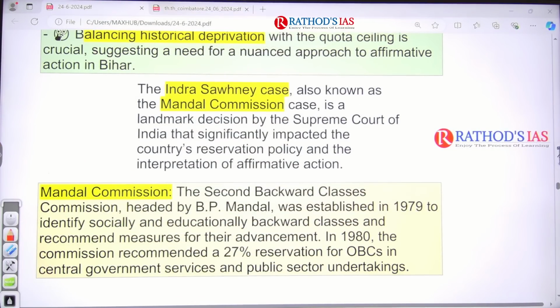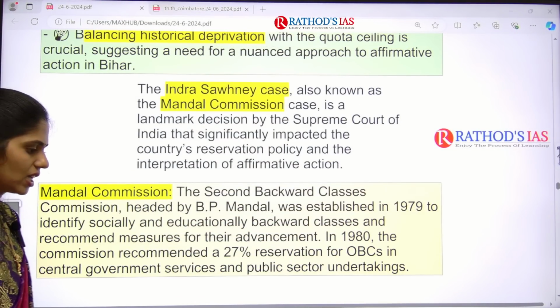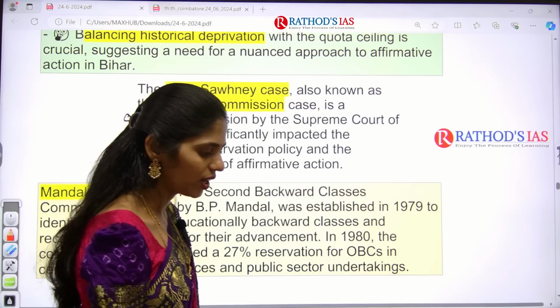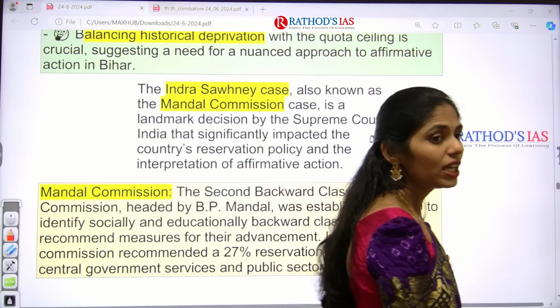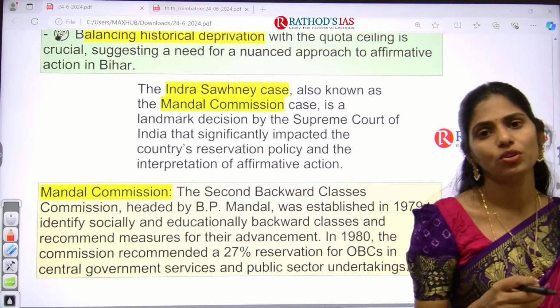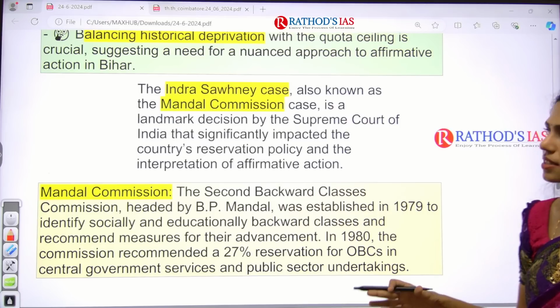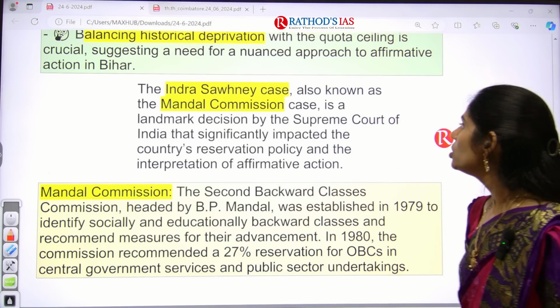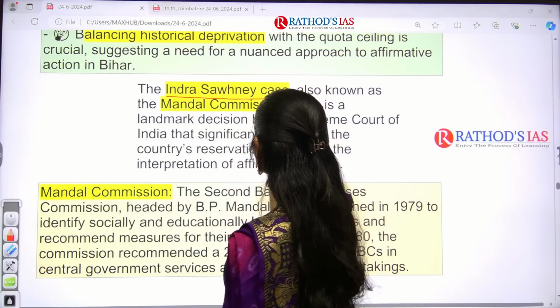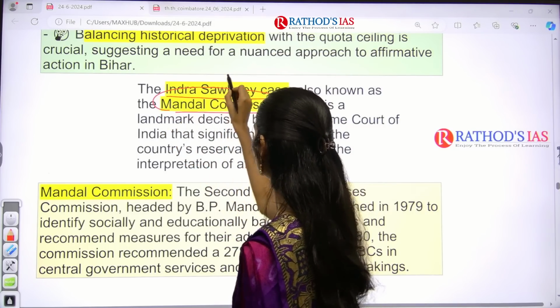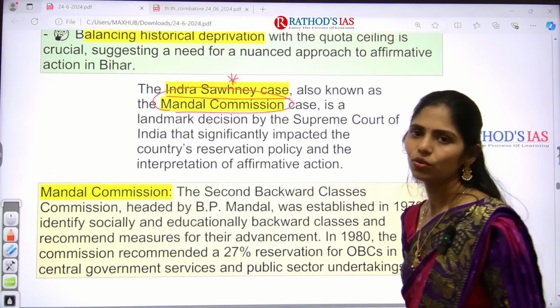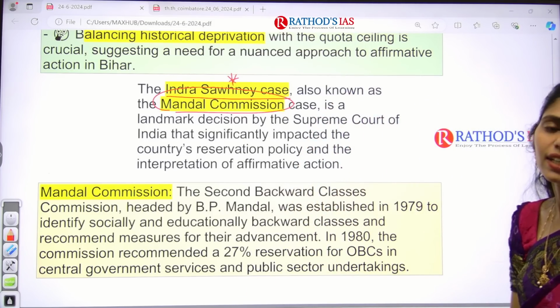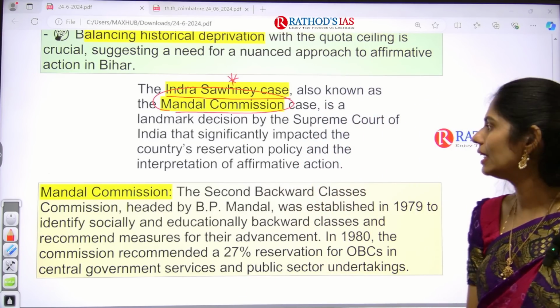Here you have to focus on the Indra Sahani case, because for the last 3 to 4 days we have been discussing this topic. I covered the basics of reservation, articles, everything. Now you have to focus on the Indra Sahani case. This Indra Sahani case is also known as the Mandal Commission case, so you can get a question like, what are the other names of the Indra Sahani case? That is the Mandal Commission case.